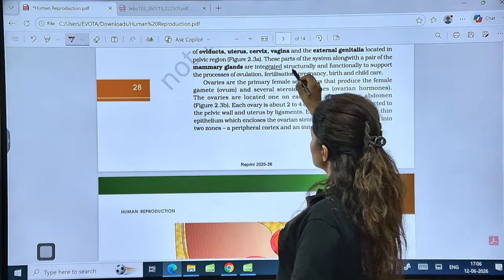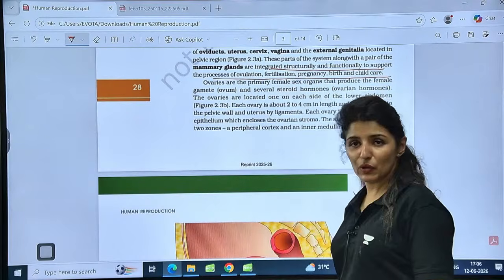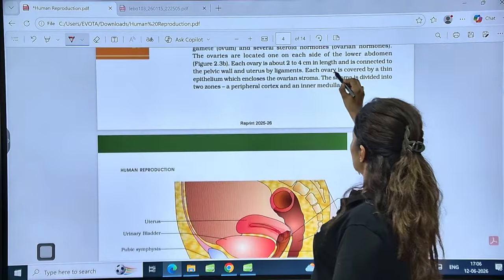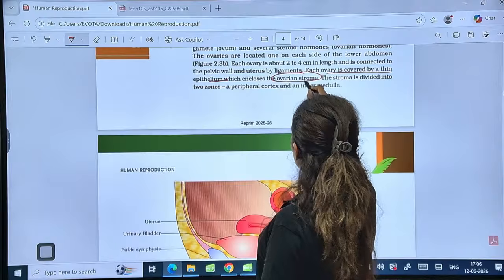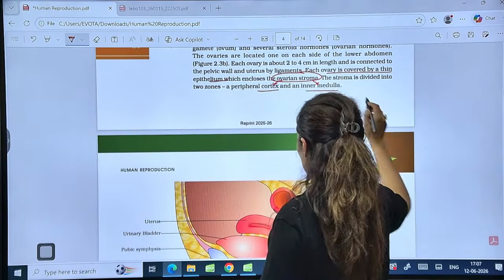Why? Because they are structurally and functionally related to support all the reproductive activities. Is that clear? Now, each ovary is covered by epithelium which encloses the ovarian stroma, and the stroma is divided into outer cortex and inner medulla. Is that clear?